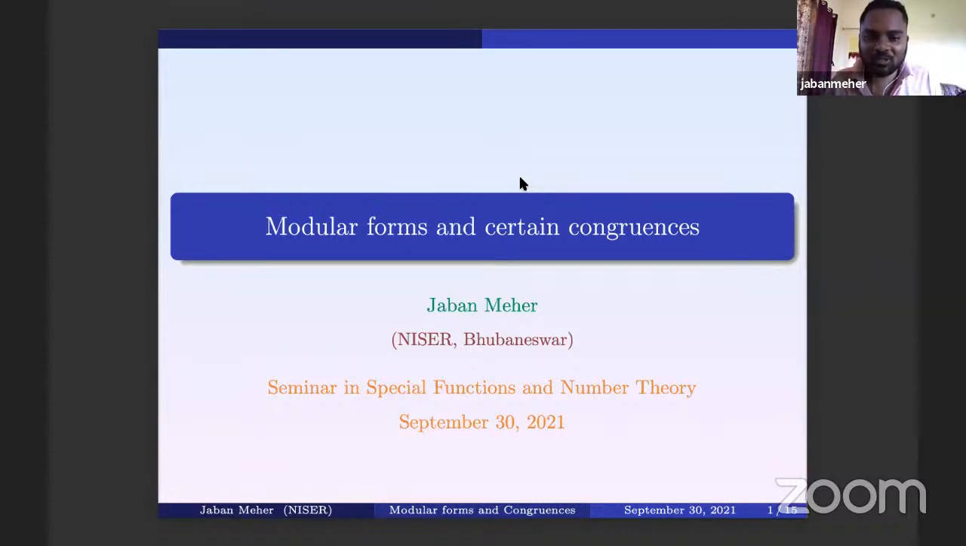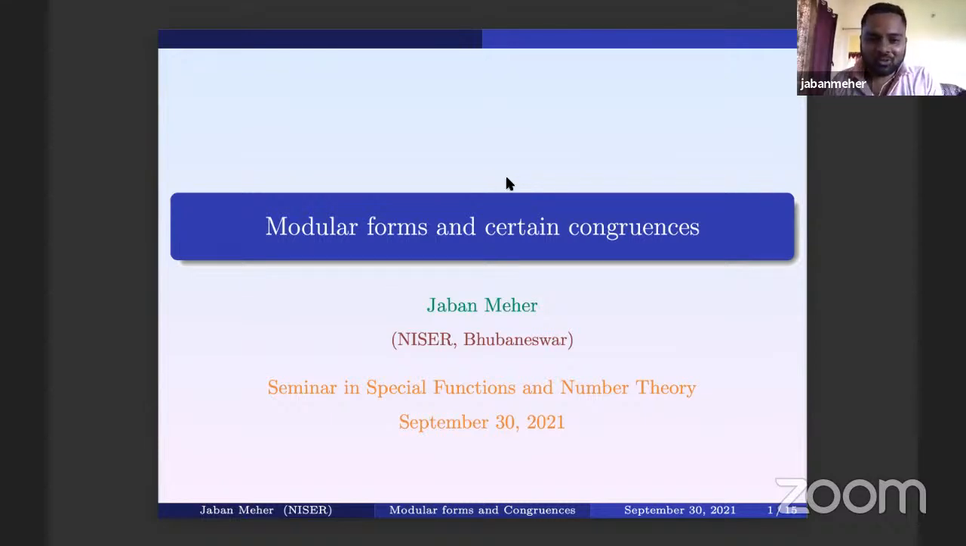Thank you to all the organizers for inviting me. I was at home actually, and now I am in quarantine because this is the rule at NISER. When you come, you have to be in 7 days quarantine. So I am at home, and I have still not gone to the offices after coming back.